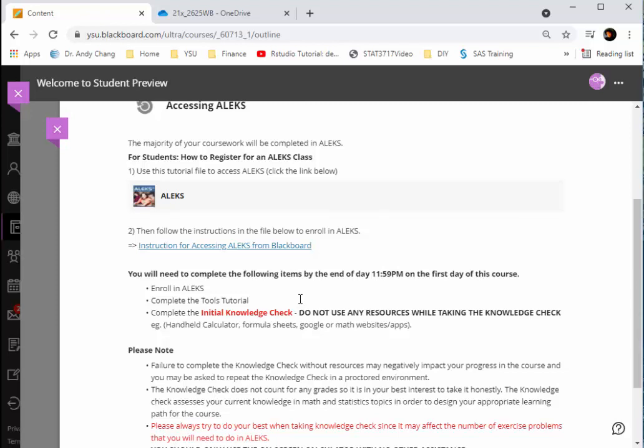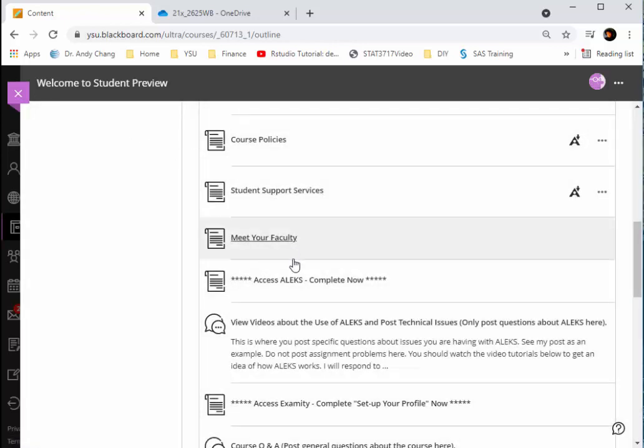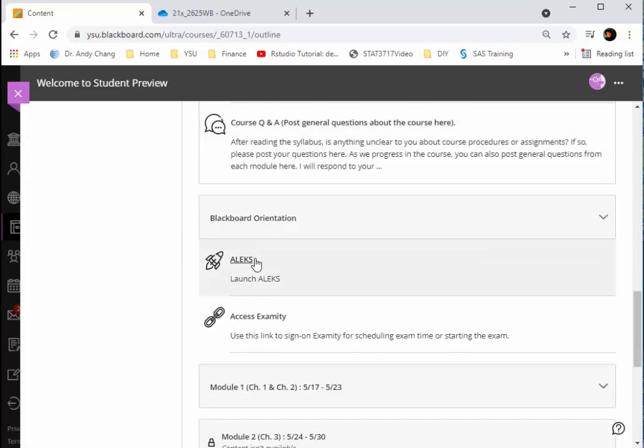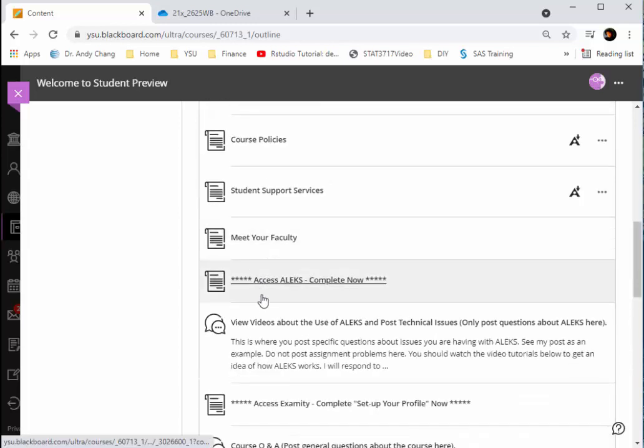And once you have your Alex registration signed up, in the future you just have to click on this launch link to get into your Alex system. Now, if you have any questions, please click on this discussion board, Alex Technical Issues, to post your question. Or you can send me an email if you wish.